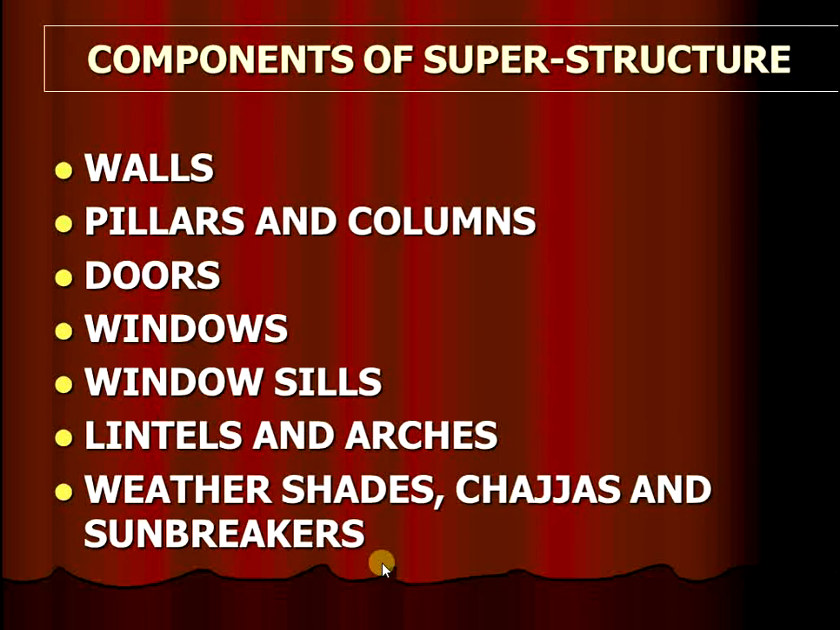Then what are the components of the superstructure? Wall, pillars and columns, doors, windows, sills or lintels and arches, weather shades, chhajja, and sun breakers. These are all components of the superstructure: wall, pillar, column, door, windows, sill, lintel, arch, shades, chhajja, slab, and sun breakers.